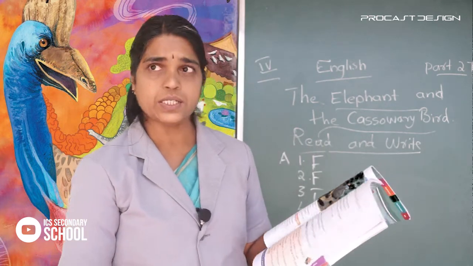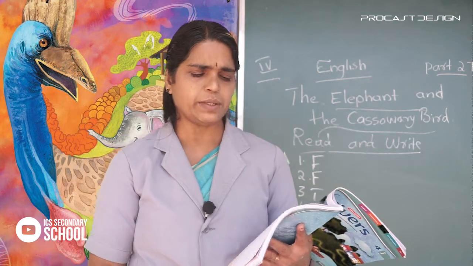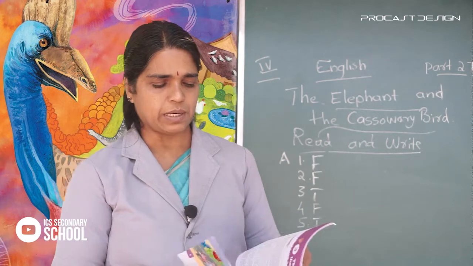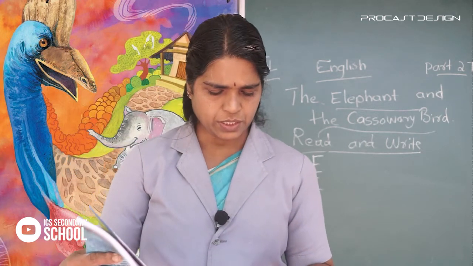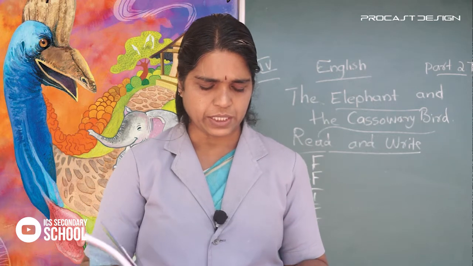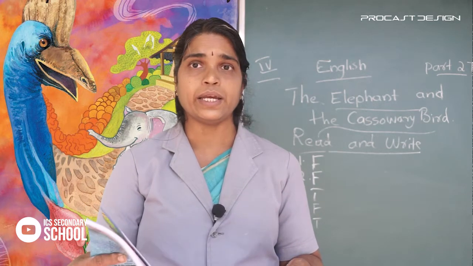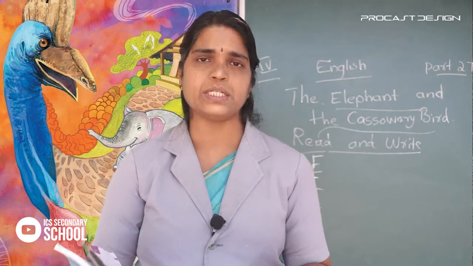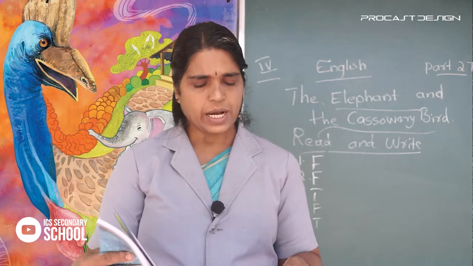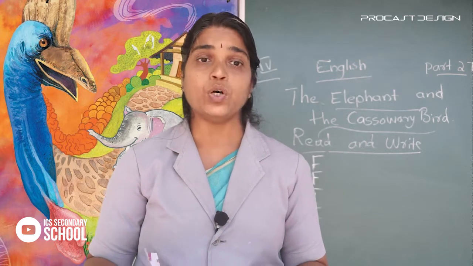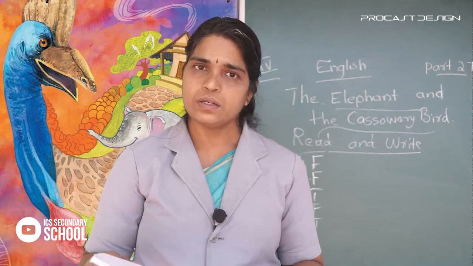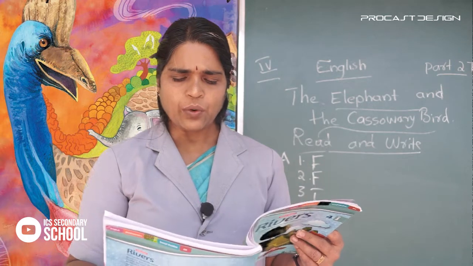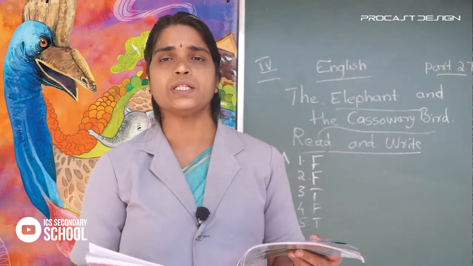Answer these questions. B. How is the cassowary bird described? Look at the textbook and find out how the cassowary bird is described. It looks like a cross between a turkey and an ostrich, about 5 feet in height. That is why the author described the cassowary.